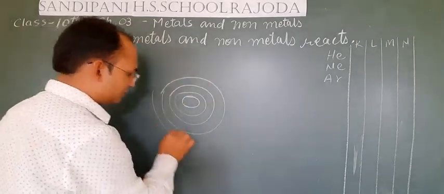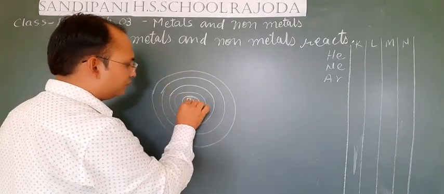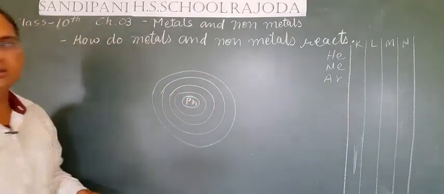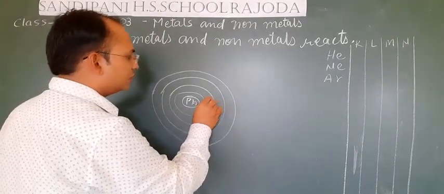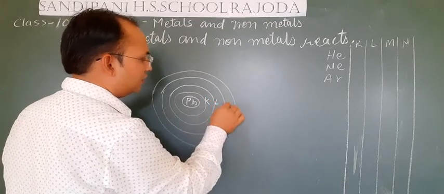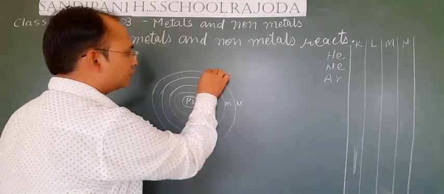If this is the structure of the atom and this is the nucleus in which protons and neutrons are present, which is positively charged, then these are our K, L, M and N shells, and in these shells the electrons are present.